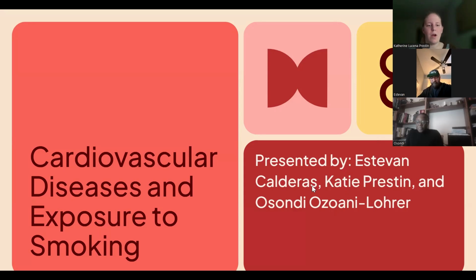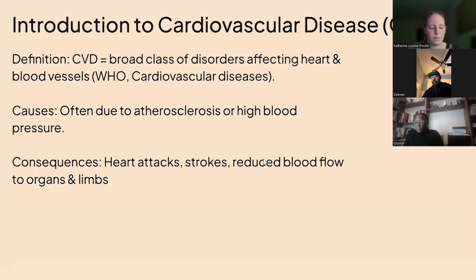We're going to be talking about cardiovascular disease and exposure to smoking. Cardiovascular disease, or CVD, is a broad category of diseases affecting the heart and blood vessels. These diseases are often driven by processes like buildup of plaque in the arteries or long-term elevated blood pressure. CVD can lead to major health consequences, including heart attacks, strokes, and reduced blood flow to vital organs and limbs.